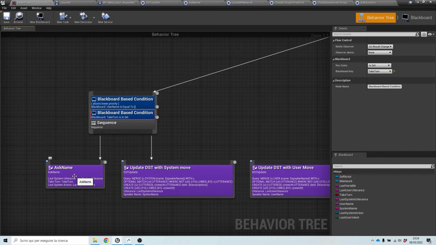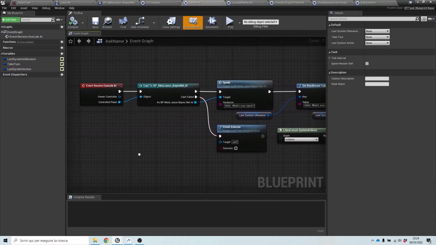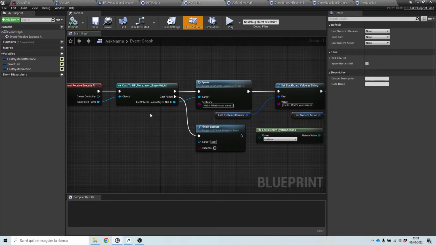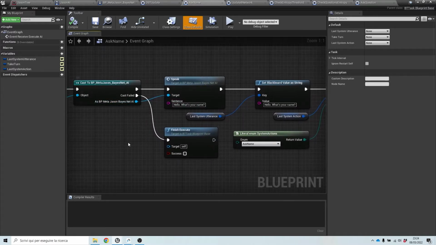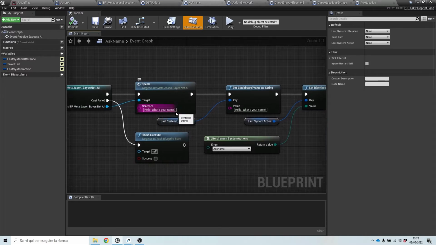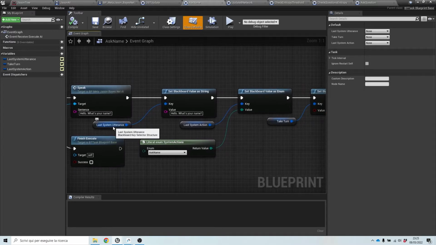The task to ask the name of the person consists of this blueprint. So that we call the speak event on the blueprint representing JSON with the sentence, hello, what's your name? We also update the key of the last system utterance with the same sentence.